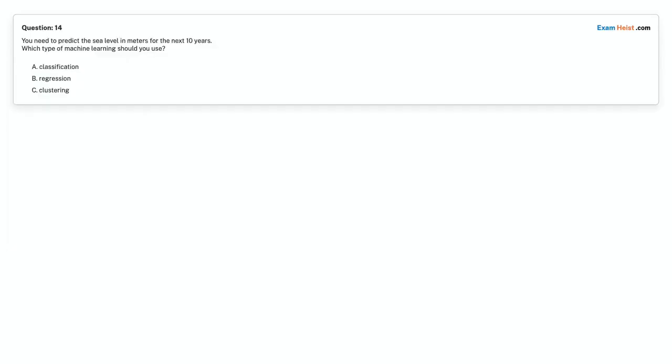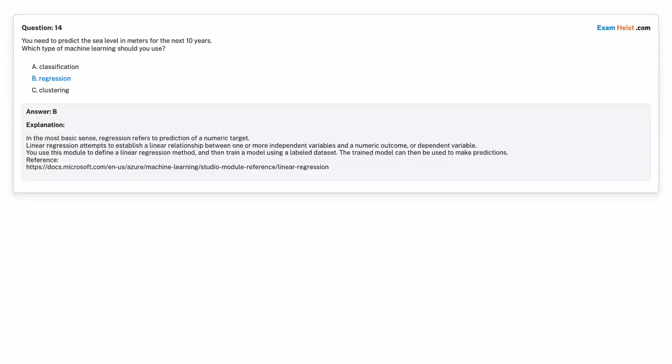Question 14. You need to predict the sea level in meters for the next 10 years. Which type of machine learning should you use? Option A, classification. Option B, regression. Option C, clustering. Choose the correct answer. Correct answer is option B, regression.